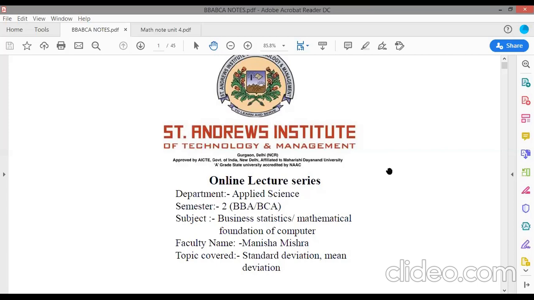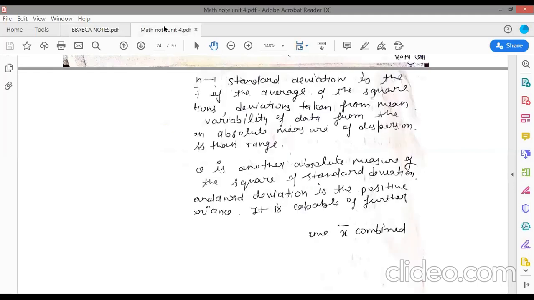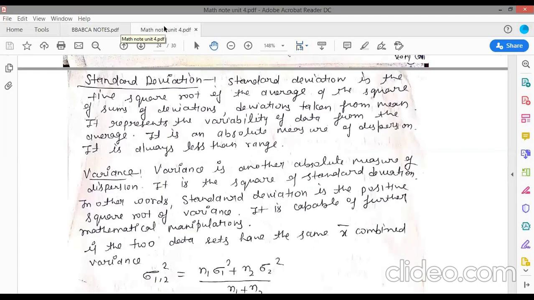So dispersion or variation indicates the spread of data or variation of data from the central tendency. The concept of dispersion indicates that no two data are perfectly identical, means any two data should not be identical. And when the variability is more among data, central tendency is less representative.